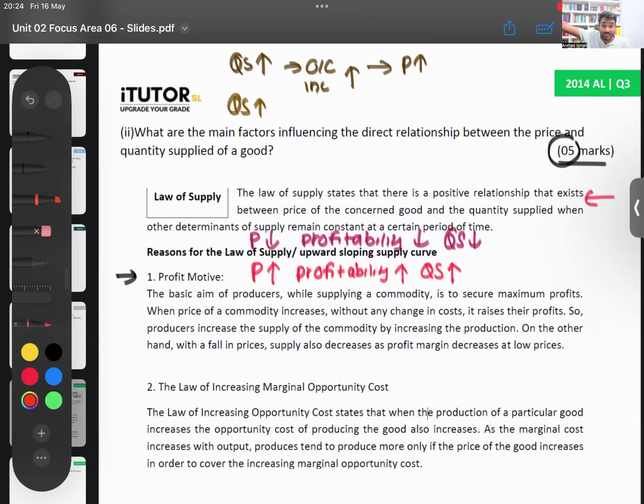Now I have to give up a huge thing. So I will tell them, only if the price increases, if you can pay me 10,000 rupees a month, only then will I increase my supply. That is what you call the law of increasing marginal opportunity cost. That is the second reason for the law of supply. So only if the price increases will the supplier increase its supply. That is what it is.